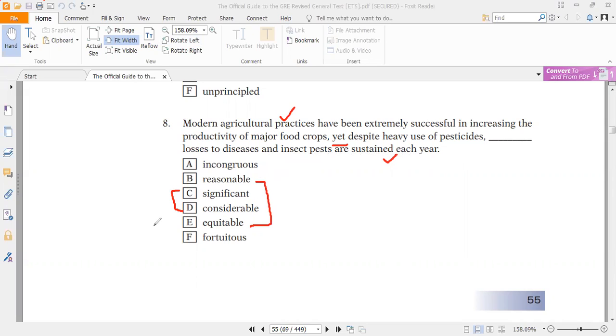So it can be either reasonable or equitable, or significant and considerable. If we put reasonable and equitable, it means that the losses are reasonable, but are the losses reasonable? No, they aren't reasonable because here it is said that it is extremely successful in increasing productivity, with the use of pesticides. So if the losses are reasonable, it doesn't make sense. So the option choices reasonable and equitable can't be the answer. So the correct answer should be significant and considerable.